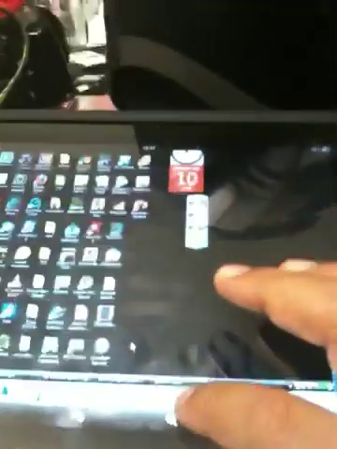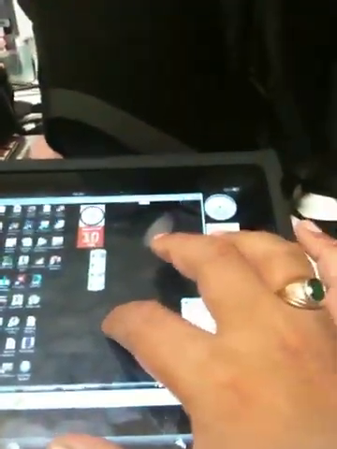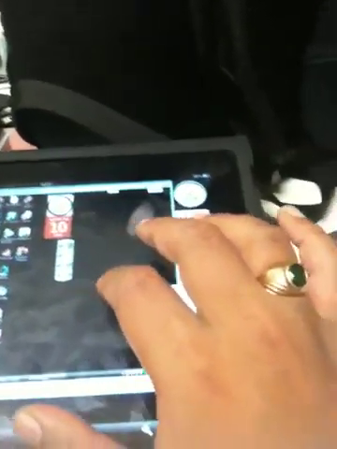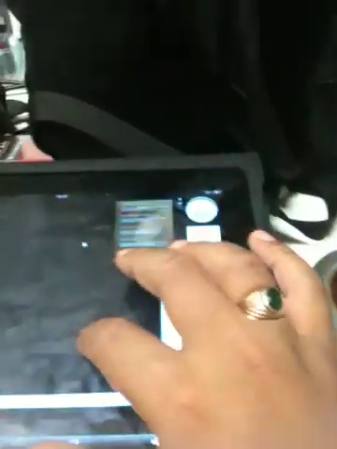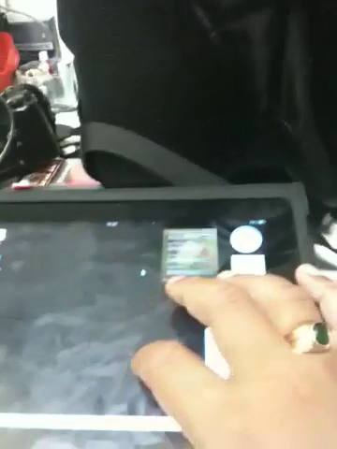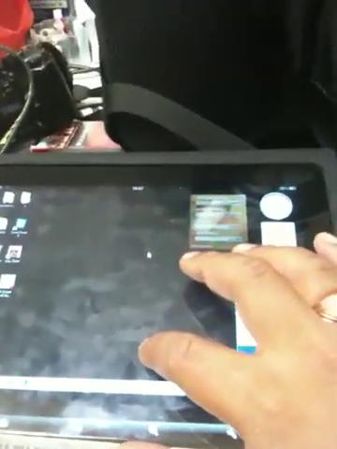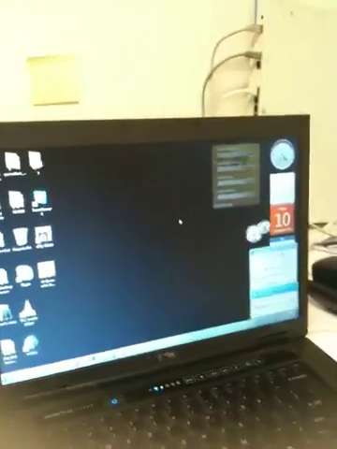So what I'm doing is, let me zoom out here. Okay. What you're seeing now is the screen of computer 1. Right?